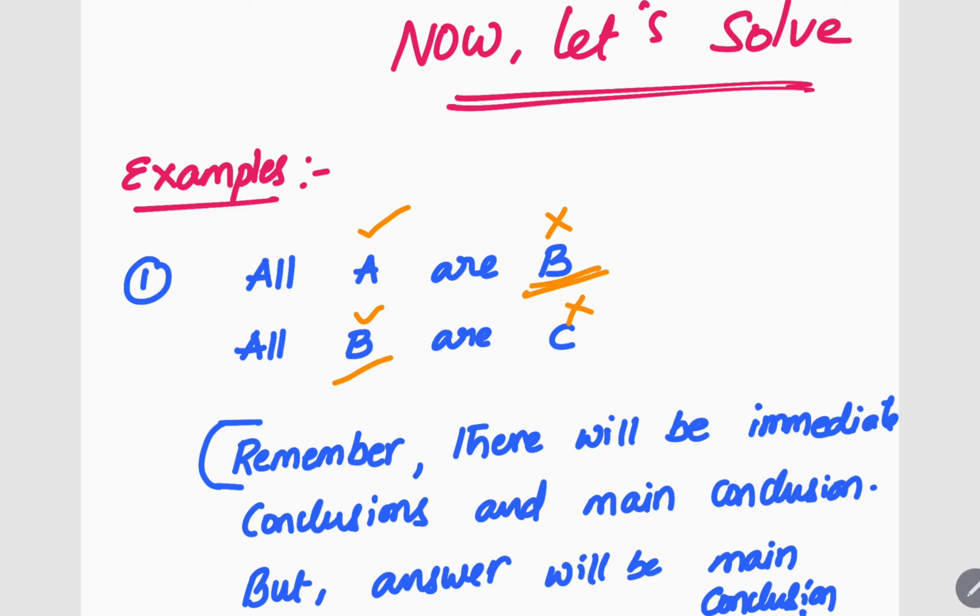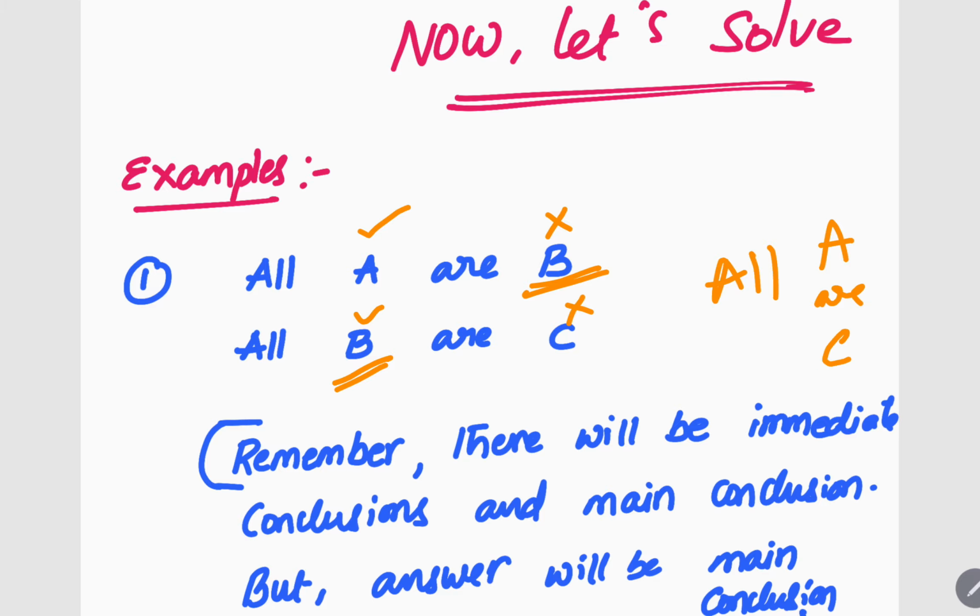B, B. Do both have cross marks? No, both do not have cross marks. If both have cross marks, there will be no conclusion, right? So both do not have cross marks, so there is a possibility for conclusion. So all plus all, I'll be getting all only. So all A are C. I think this is my answer.